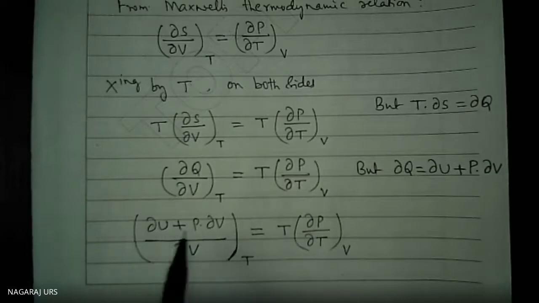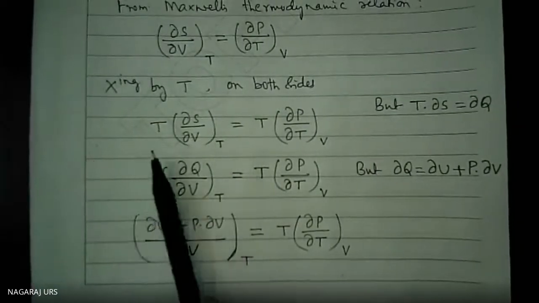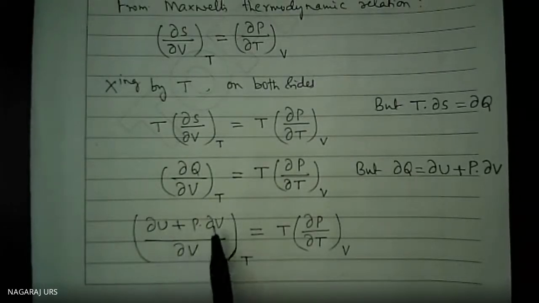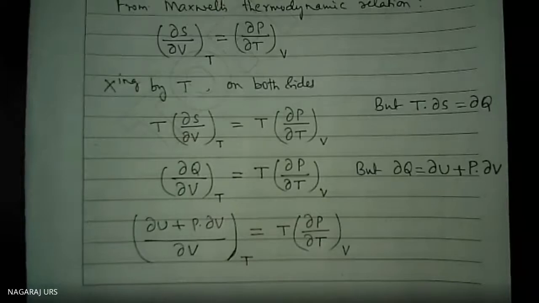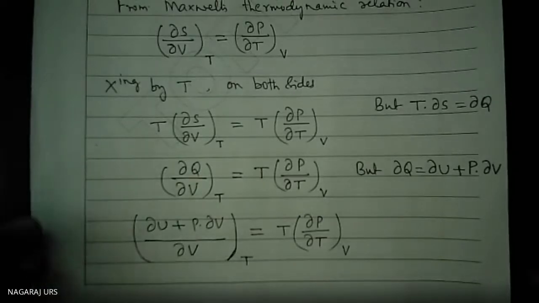This can be separated into two factors: del U by del V plus P del V by del V, and del V gets cancelled.